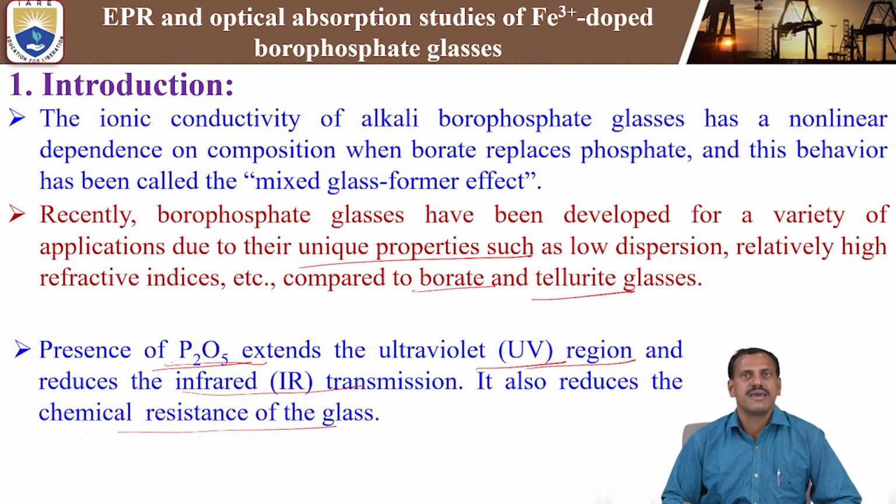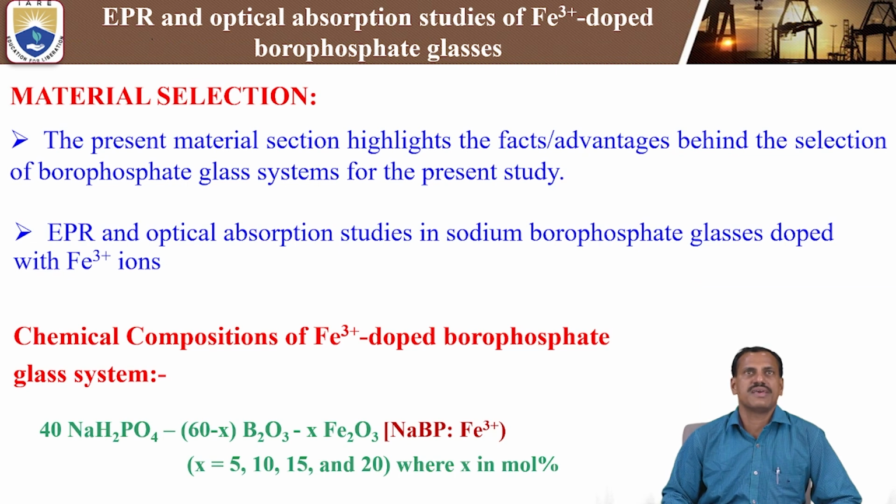So these are the main introduction for the sodium borophosphate glasses doped with iron 3 plus. Now coming to the material selection. The present material selection highlights the advantages behind the selection of borophosphate glass systems for the present study.